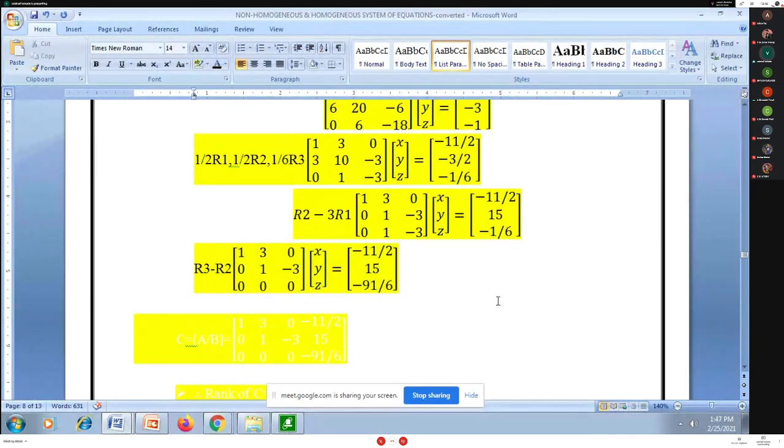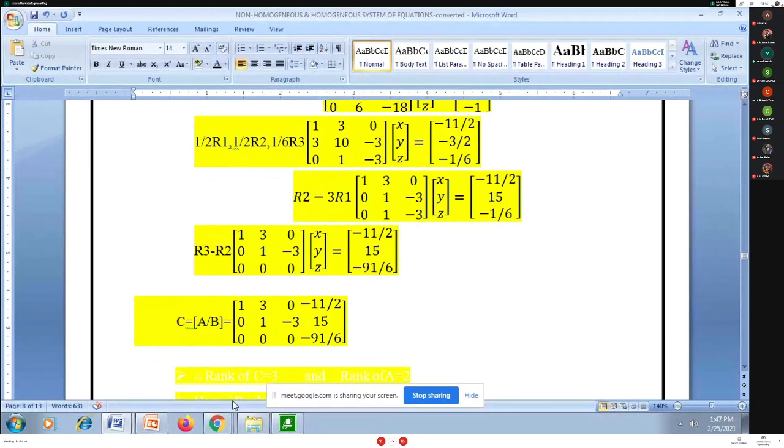Now I want to tell you the rank of the C matrix, that is the augmented matrix. So how to get the augmented matrix? Just add the column of matrix B to A. So the augmented matrix C is A slash B. Whatever A matrix we have, I keep it as it is and just add the B column to A. So now this C matrix has 3 rows and 4 columns.